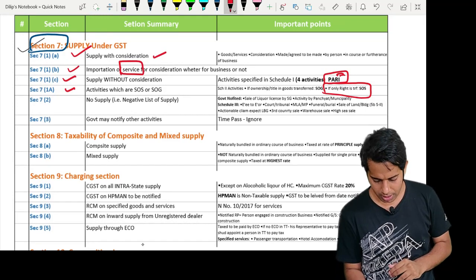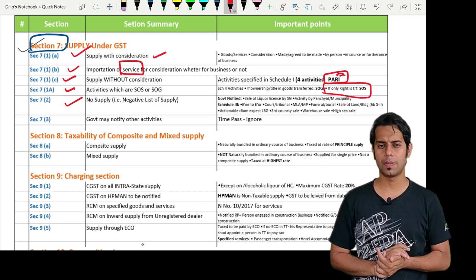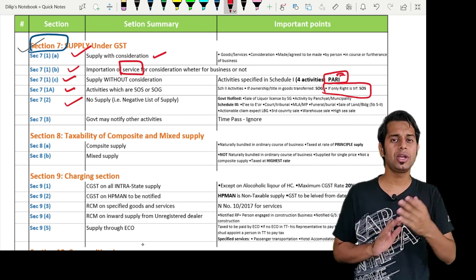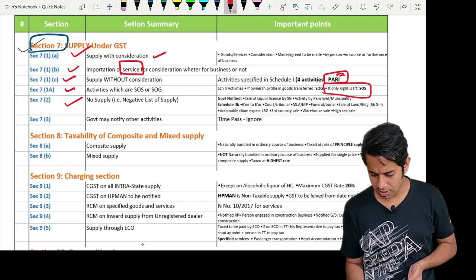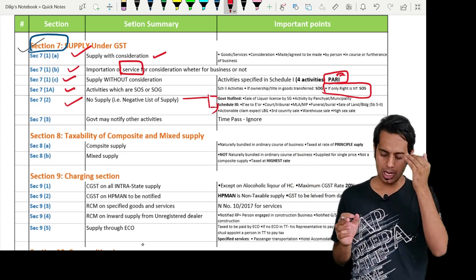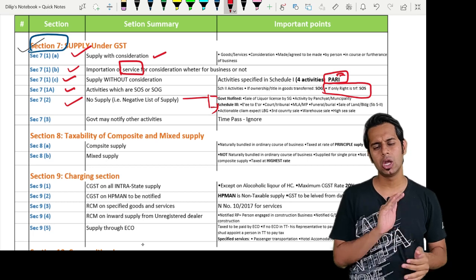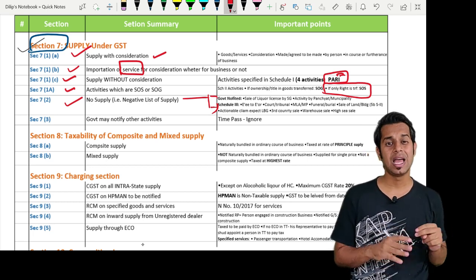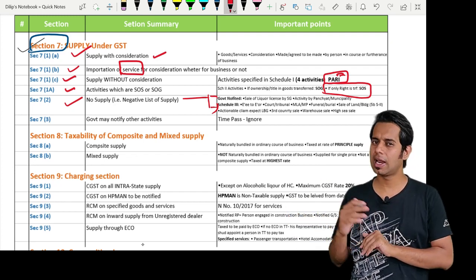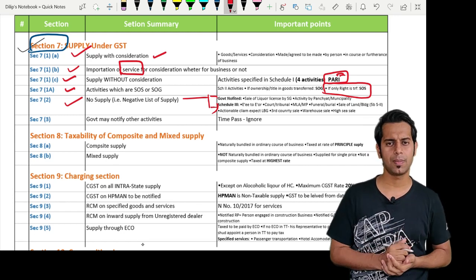Then Section 7(2). Section 7(2) talks about the negative list of supply or no supply, meaning these items will neither be treated as supply of goods nor be treated as supply of services. There are 2 remarks. Now, government has notified few activities, and there are few activities in schedule 3. Sir, what are the activities notified by the government, sir? Government has notified 2 activities. Which are these activities? Those performed by panchayat or municipality, and sale of liquor license by government. These will neither be treated as supply of goods nor supply of services.